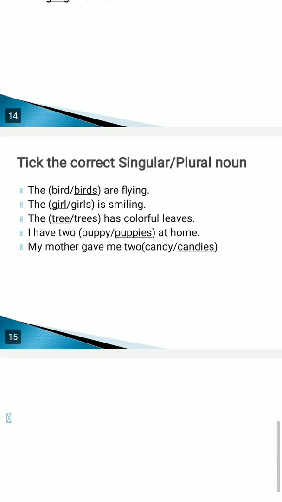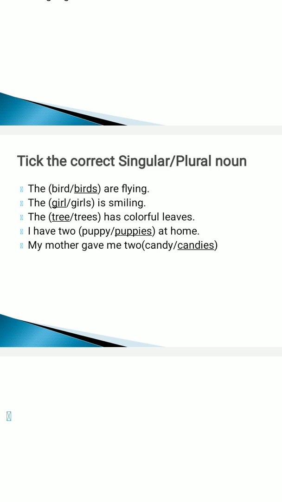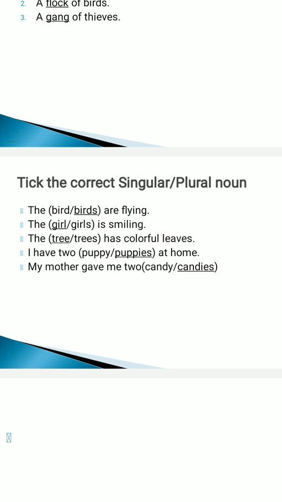Now in the next slide, you can see: tick the correct singular or plural noun. In this slide, I have underlined the words according to the sentence. The bird or birds are flying. As we can see here, are is mentioned, which means we have to use the plural noun. So birds would be the correct answer.